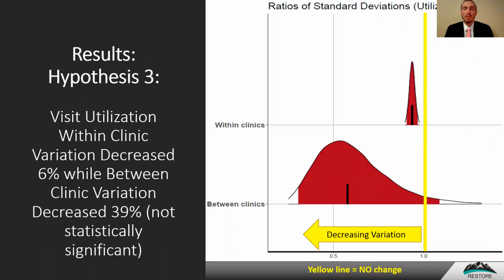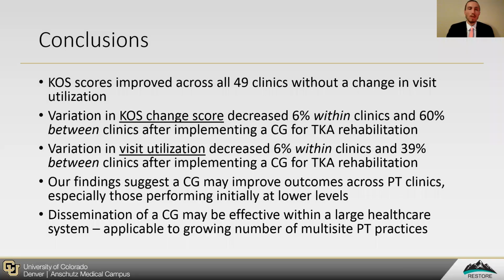Moving to Hypothesis 3, this is looking at visit utilization and the change in variation of visit utilization, both within clinics and between clinics. Again, values less than 1 indicate decreasing variation, which is considered an improvement in care. The variation of visit utilization within clinics decreased 6%, while between clinic variation decreased 39%. However, this was not statistically significant due to a large confidence interval.